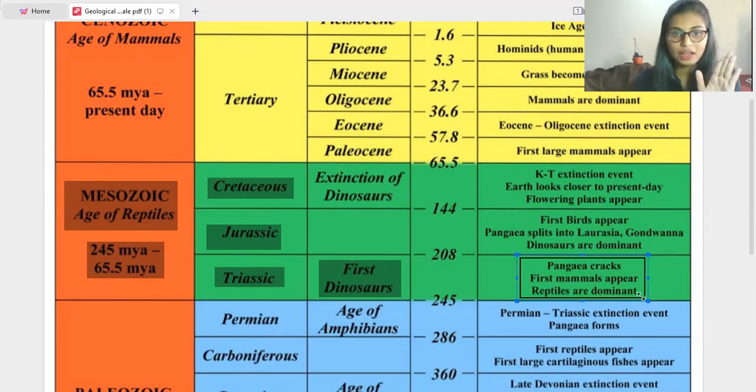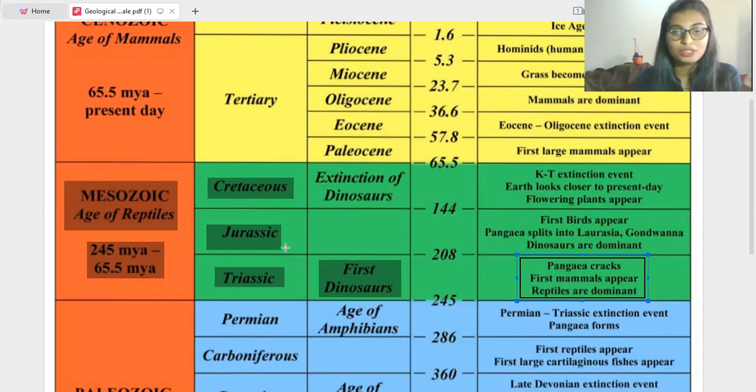Okay, in the Triassic period, first dinosaurs, Pangea will crack, that is, the biggest continent will crack and break down into different subcontinents, I can say. So next, first mammals appear, reptiles are dominant. That's why this Mesozoic era is called the Age of Reptiles. Okay, so next, that is